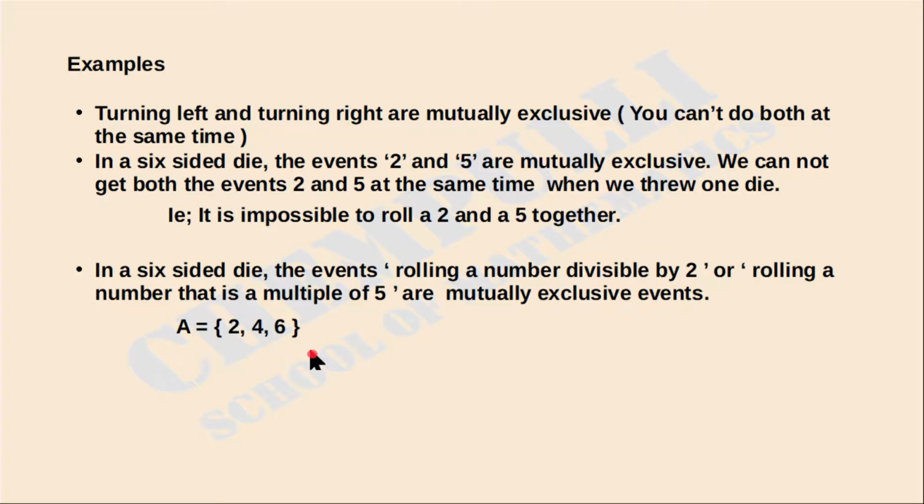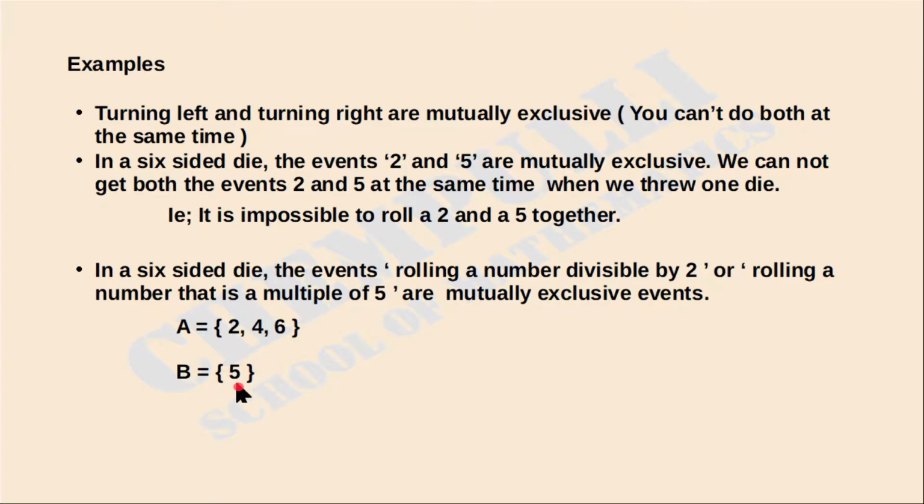In a six-sided die, the outcomes are the numbers from 1 to 6. Which numbers are multiples of 5? Only one number, that is 5. We can take that event as B, that is B is equal to the set {5}. Only one single outcome in event B.